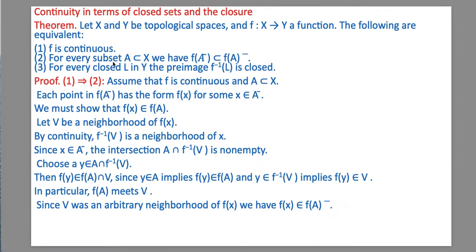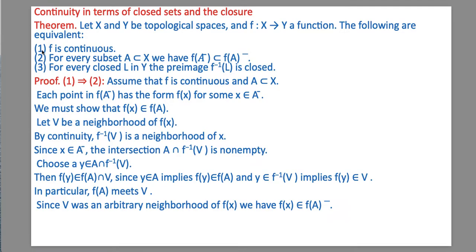Number 2, for every subset A of X, we have f(A bar) subset of f(A) bar, where A bar means closure of A. Number 3, for every closed L in Y, the pre-image f inverse L is closed. To demonstrate that all these three statements are equivalent, we will show first that 1 implies 2, then 2 implies 3, then 3 implies 1.